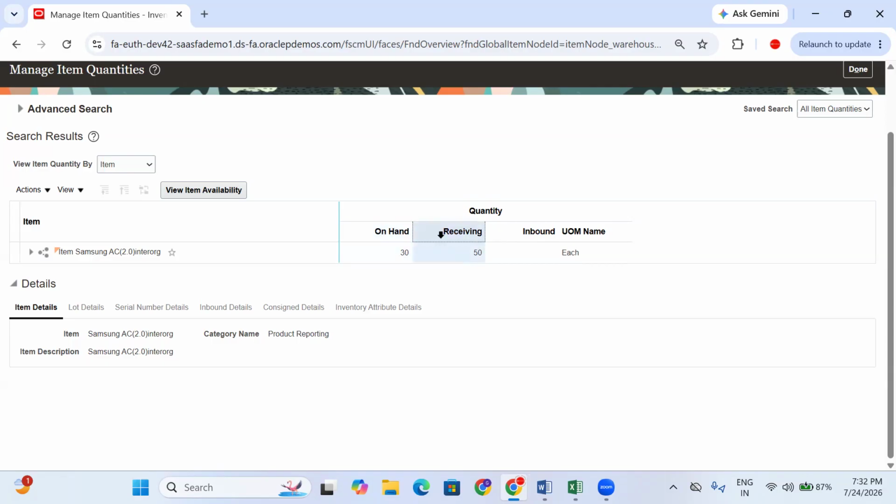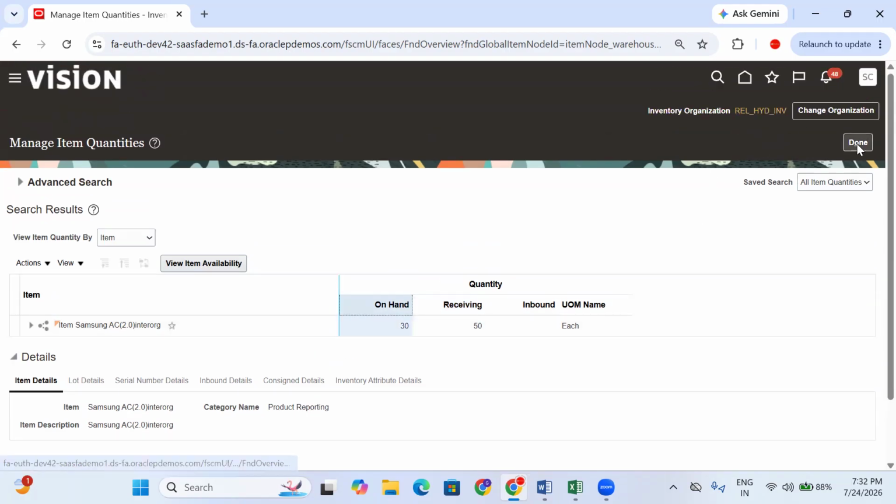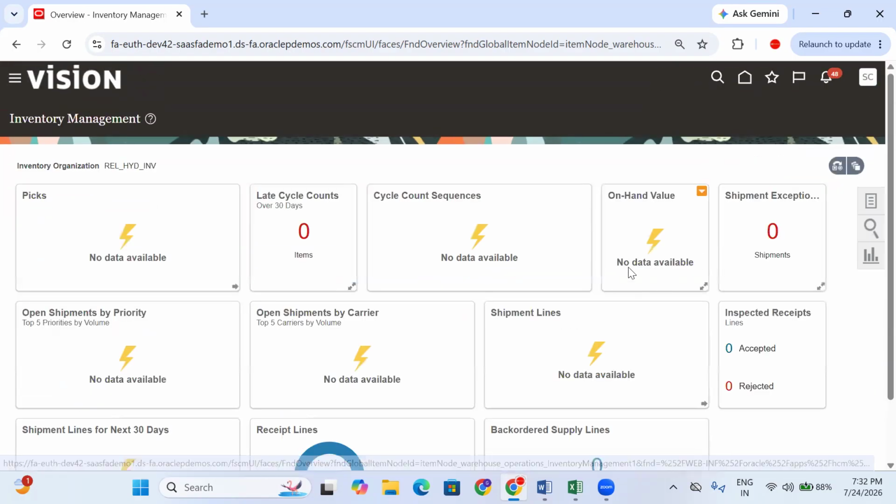We cannot eat a Zomato delivery of biryani or something from outside of your gate, at your doorstep. You get that material and put it on the dining table, then only you can take that food, right? So now from receiving location to on hand, you need to perform put away.